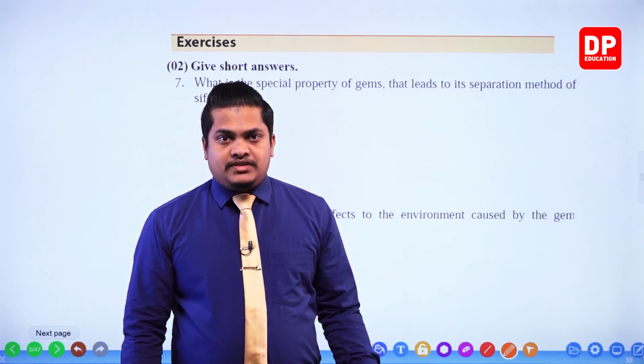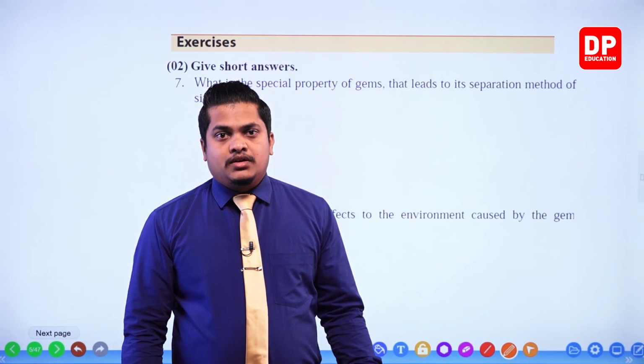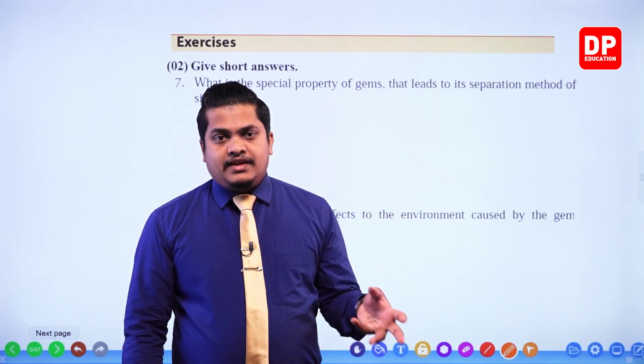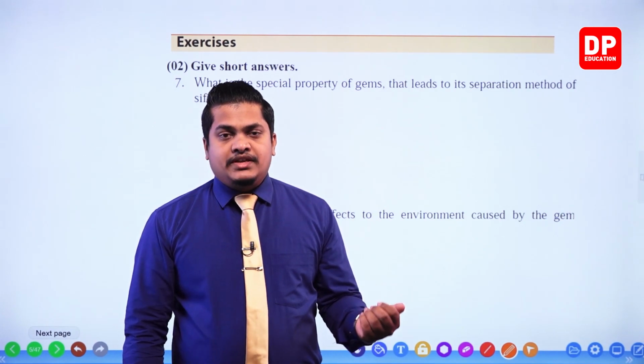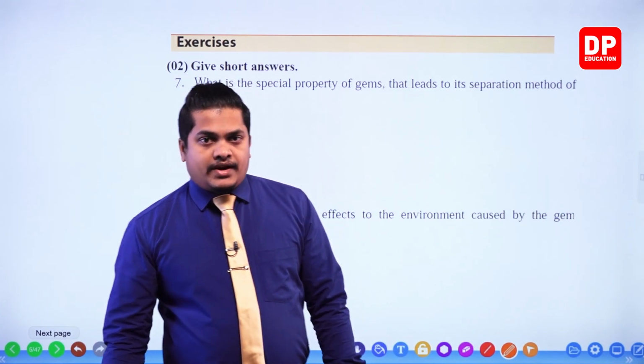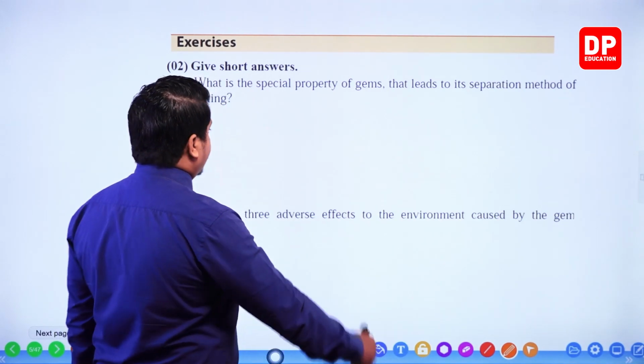That's why by sifting, we can remove these gems from gem ores. They will deposit at the bottom and all the other substances are getting removed. Okay, right then. So we'll write down the answer.